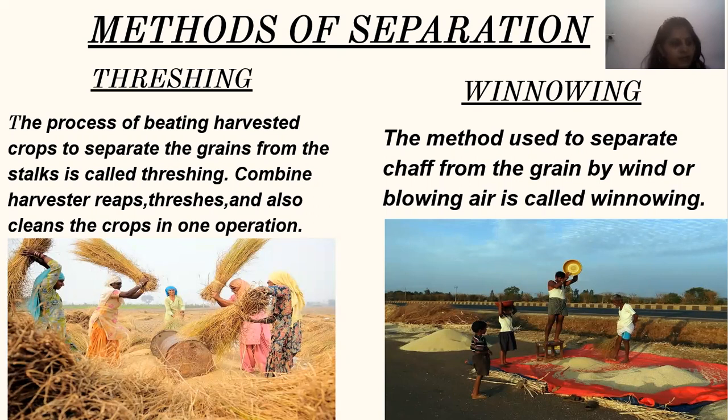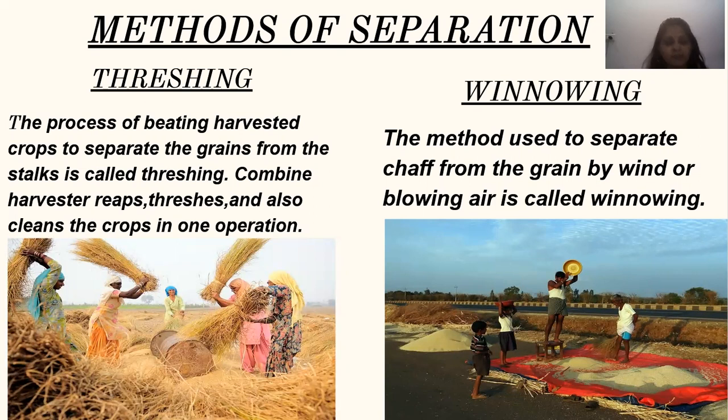Here, threshing can be done manually also. As you can see in the picture, people are doing it, or it can be done by machines also. One more machine is there named combine harvester. Now what is a combine harvester? It is a machine that reaps, threshes, and also cleans the crop in one operation. That means 3 in 1.